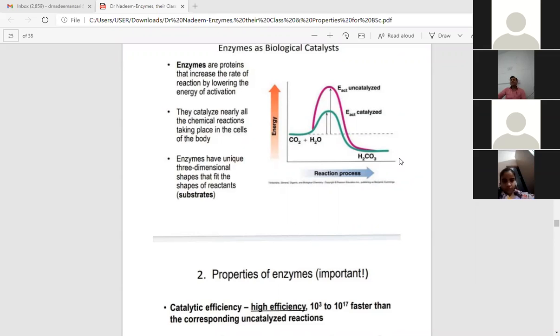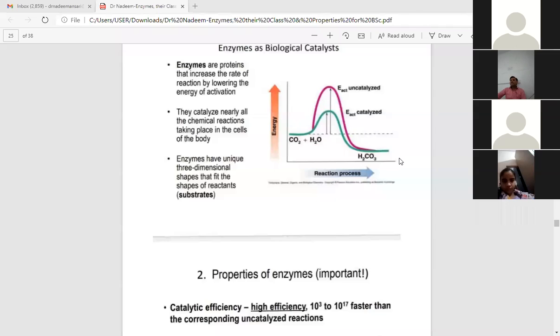An important point to note here is that some enzymes are catalyzing more than one substrate. These are exceptions to the specificity. This specificity, another property of enzymes, we'll learn later on the slides. First, these are about the biological catalyst, how they catalyze reactions, how they lower the activation energy.